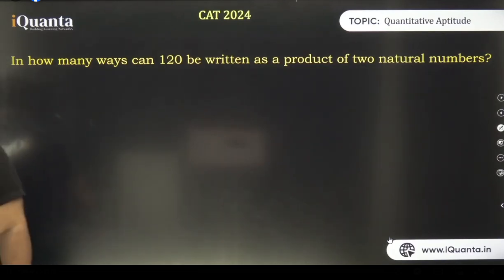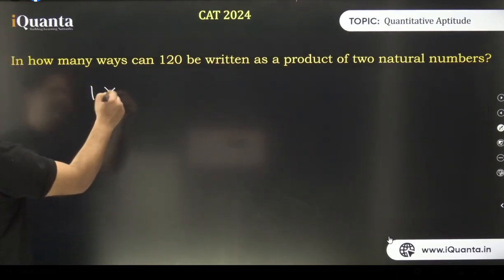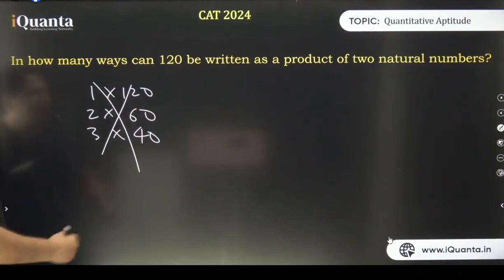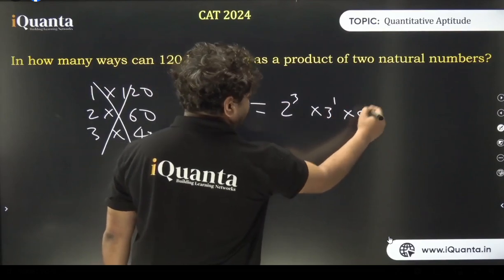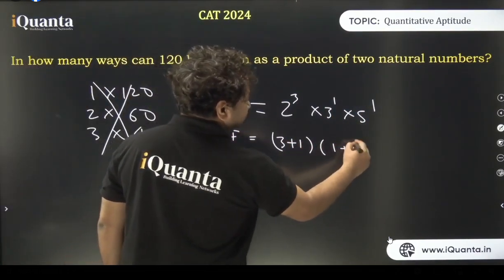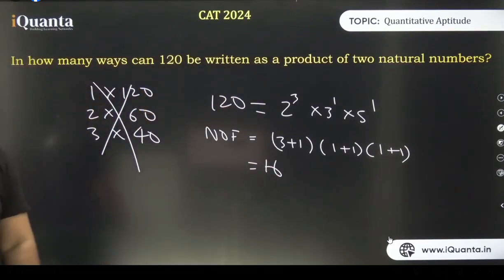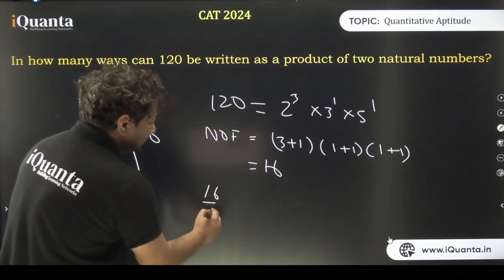I think we did this earlier as well for 60. I did that even for 144. You can keep on writing it like this, like all the normal people in this world, or you can just try to be smart and calculate the number of factors. This is 2 cube into 3 to the power 1 into 5 to the power 1. Number of factors is nothing but, let's add 1 to the powers and then multiply them. 4 into 2 into 2 is 16. 16 factors are there. Number of ways will be half. That is 8, exactly. 16 by 2, the answer is 8.